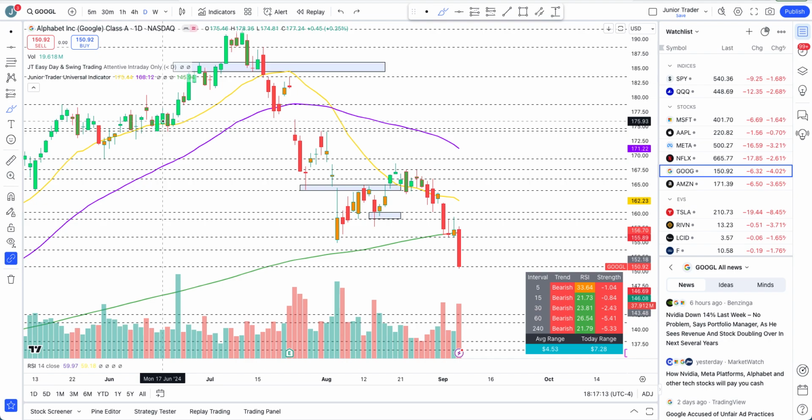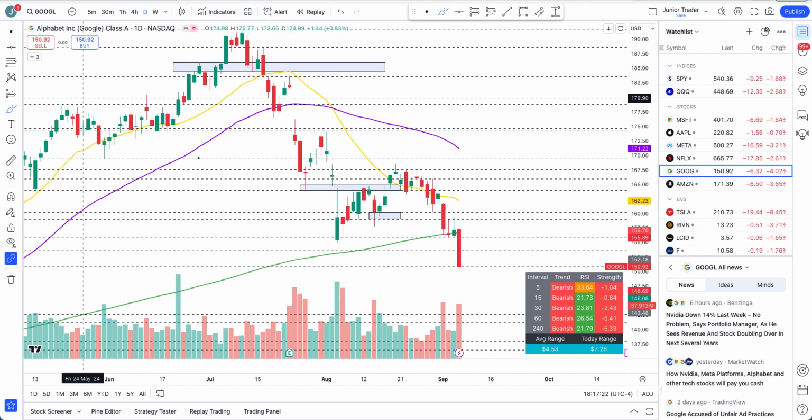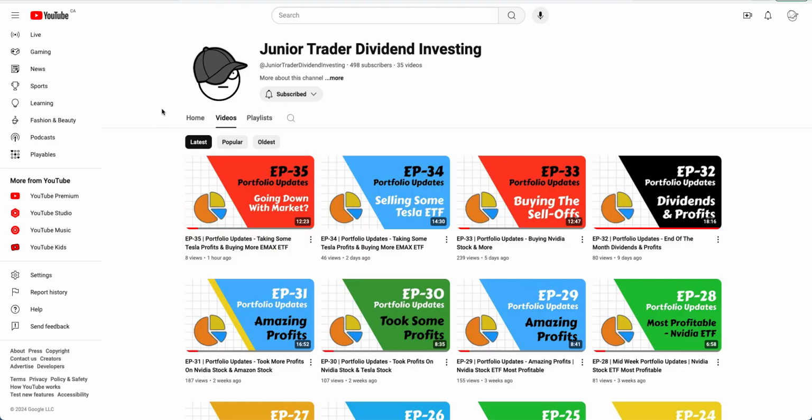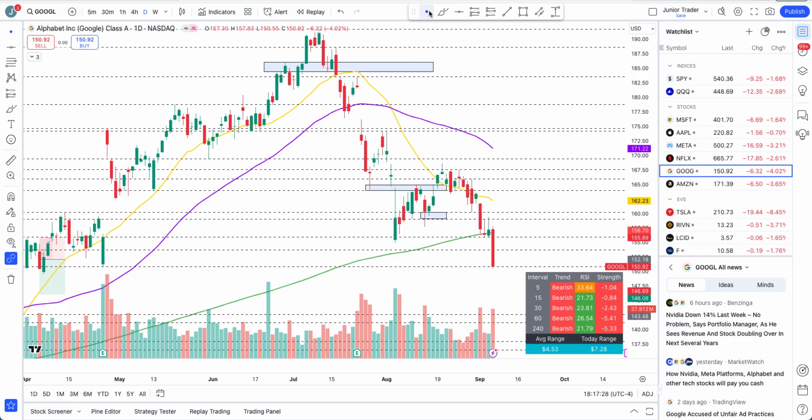I might take this opportunity to buy some Google ETF, actually not right away, but eventually when I feel comfortable with the price action. And I'll talk about that on my Junior Trader Dividend Investing channel, so subscribe here as well.